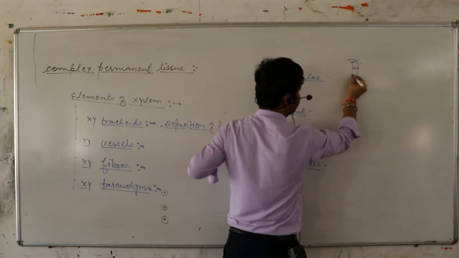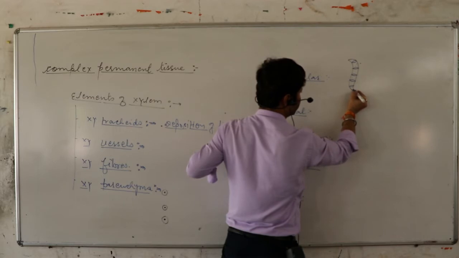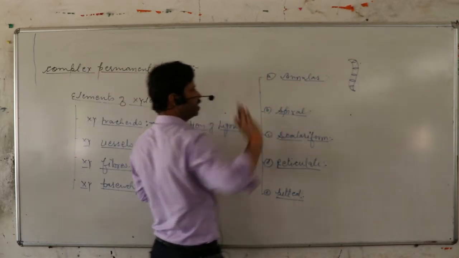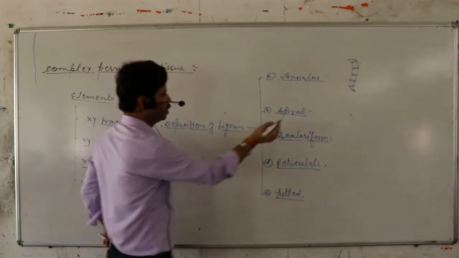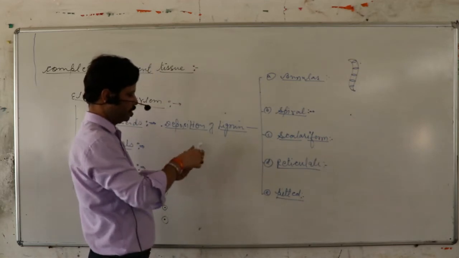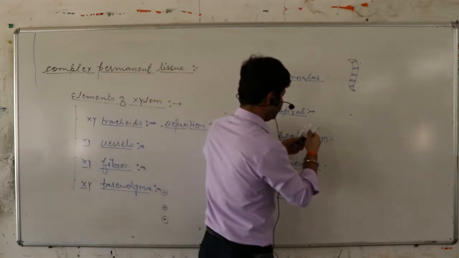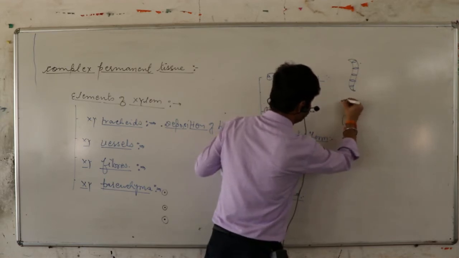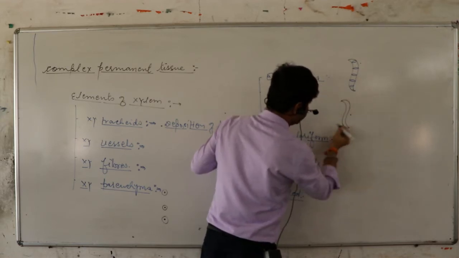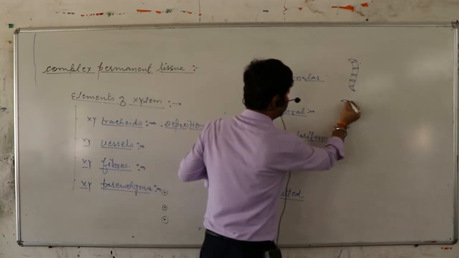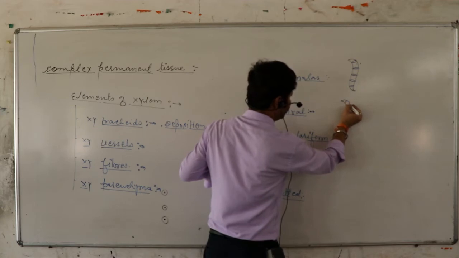If lignin is arranged in such a manner, then this is called annular. Another type is spiral. In this manner, the lignin deposits in a spiral way like this. It is a spiral arrangement of lignin.